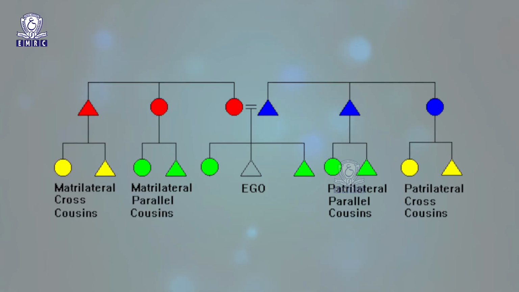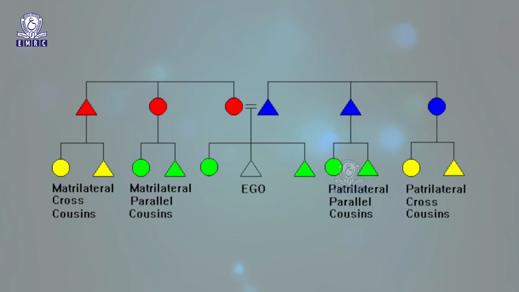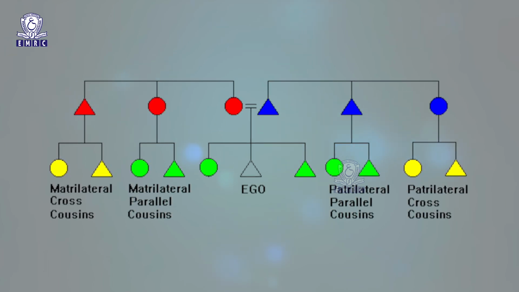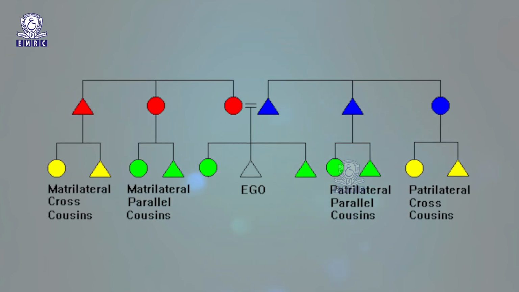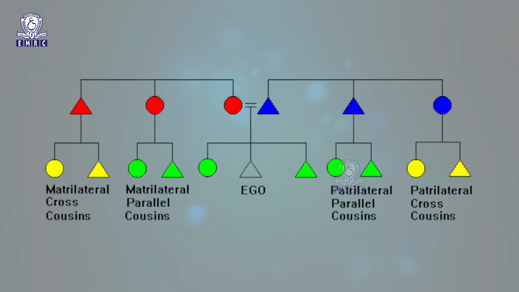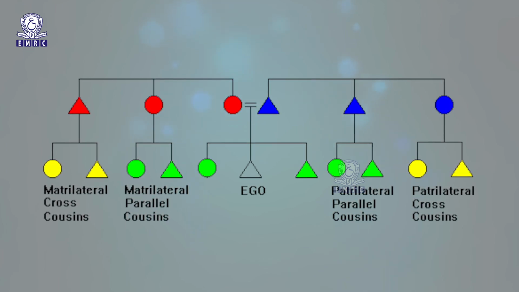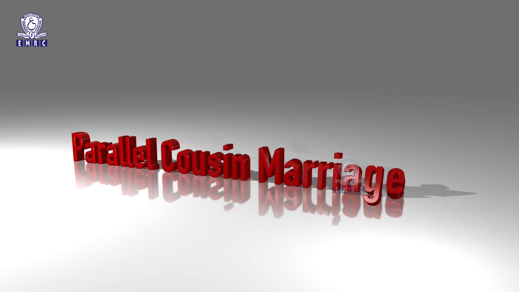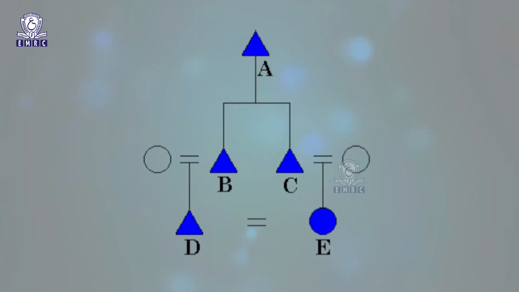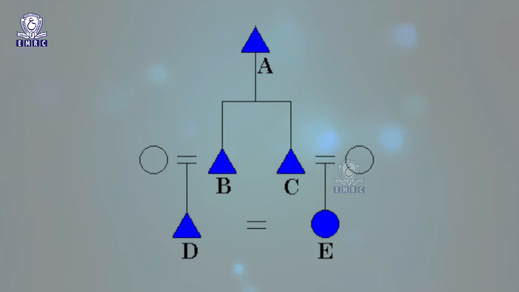1. Cross cousin marriage. In this marriage, two individuals who are children of siblings of opposite sex enter into marriage bond. For example, a man marries his mother's brother's daughter or father's sister's daughter. It is called cross cousin marriage. 2. Parallel cousin marriage. In this marriage, two individuals who are children of siblings of the same sex, that is, if a man marries his mother's sister's daughter or father's brother's daughter, it is called parallel cousin marriage.